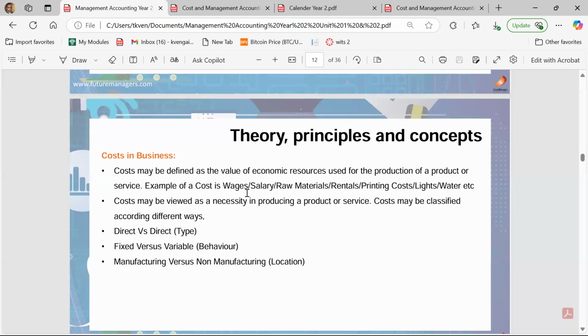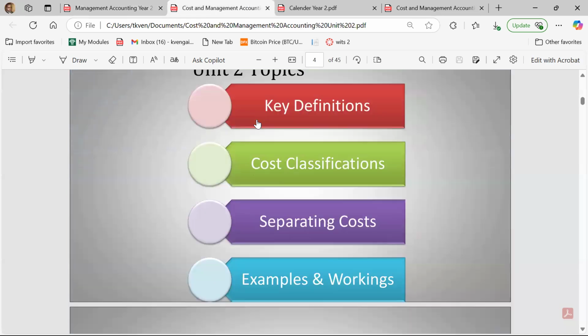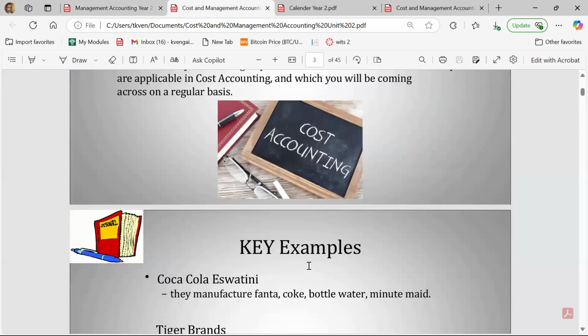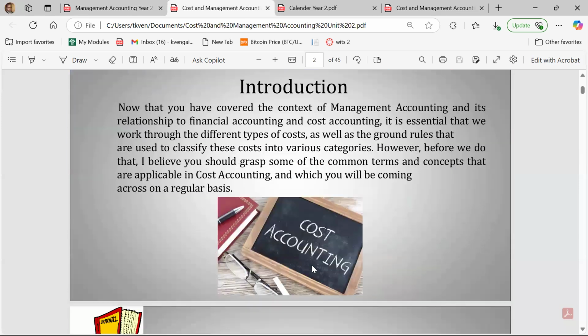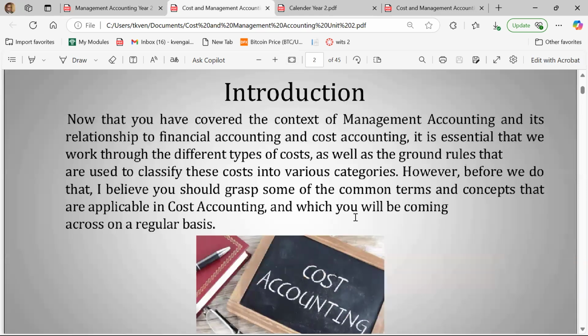So those are the costs that are attached to the organization. Those are the costs that are faced by an organization on a day-to-day basis. So that's what we want to discuss now. That's what we want to go a little bit deeper into right now. So just give me a second here. Let me just fix my slides and then we can talk a little bit more.